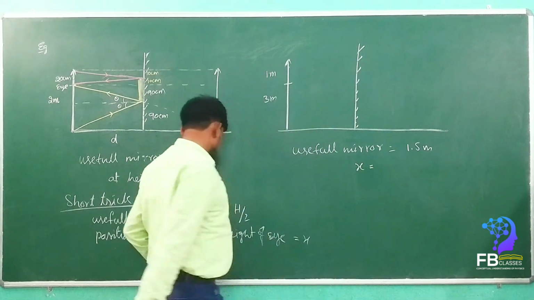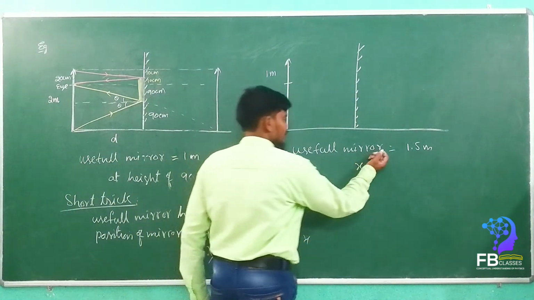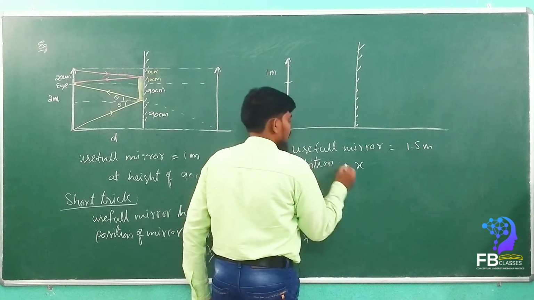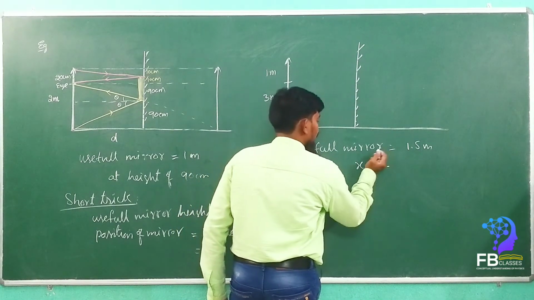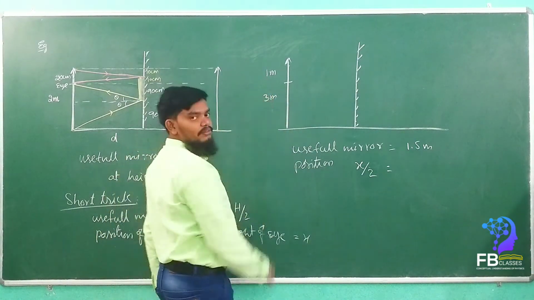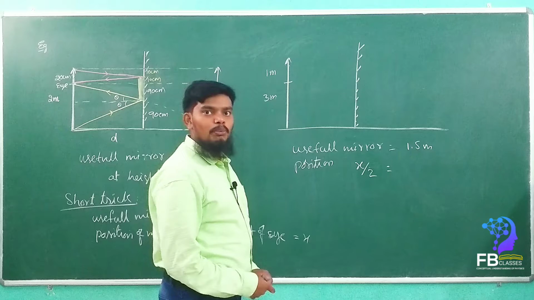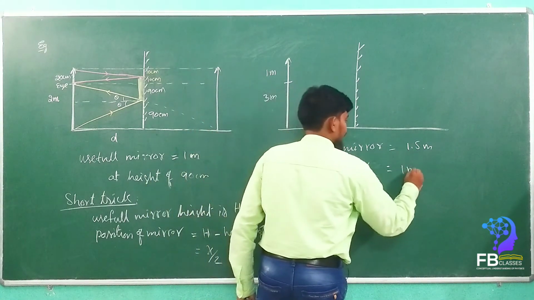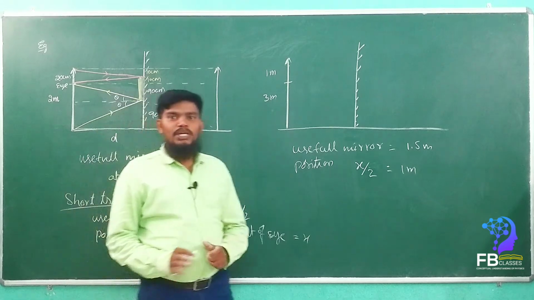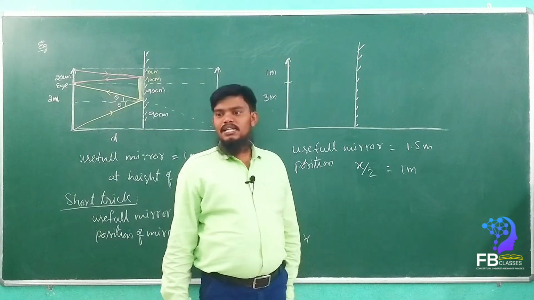The position is equal to x by 2, right? How much is the x value? 3 minus 1 is 2, and half of 2 is 1 meter. That is the answer, without doing anything we can say it.